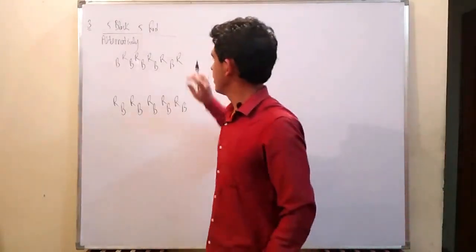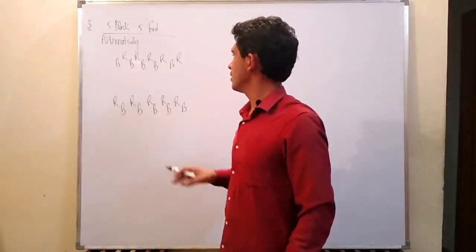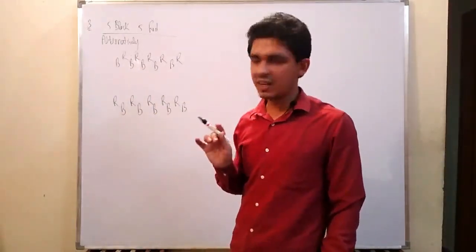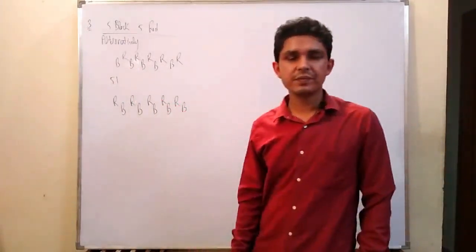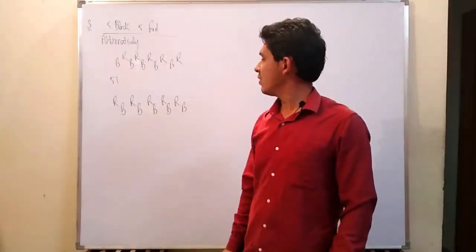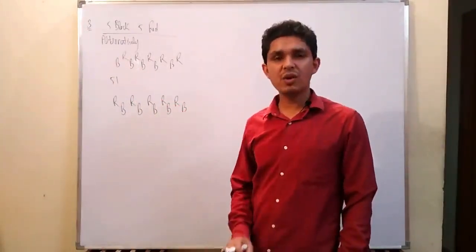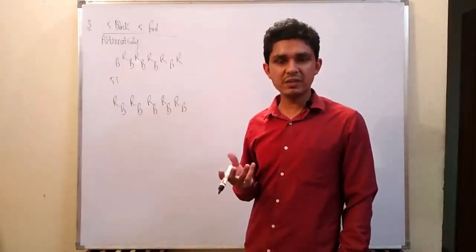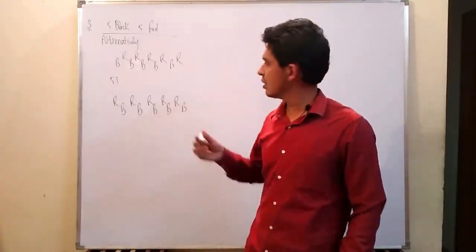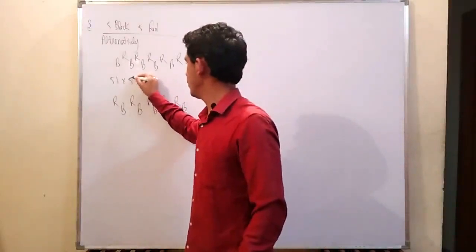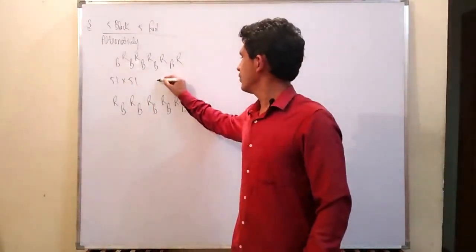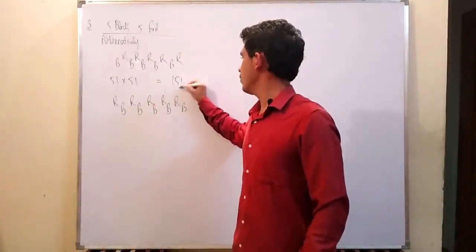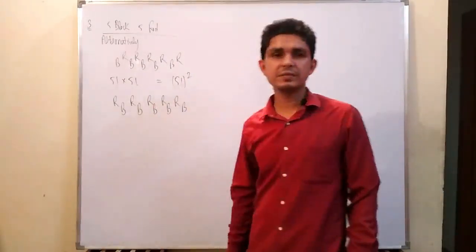Solving this, first we have to arrange all black balls in a line. This will be done in factorial 5 ways. Now I have to arrange 5 red balls in 5 places. This will be done in factorial 5 ways. So the answer in the first case will be factorial 5 square.